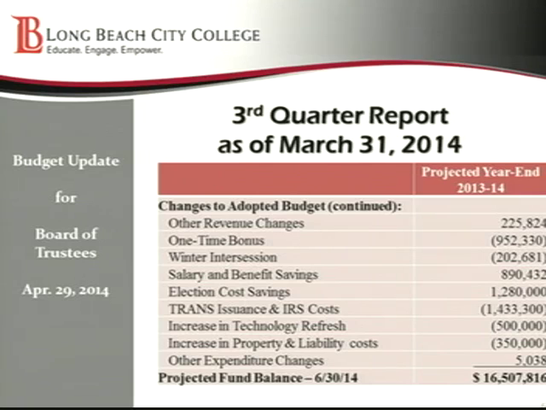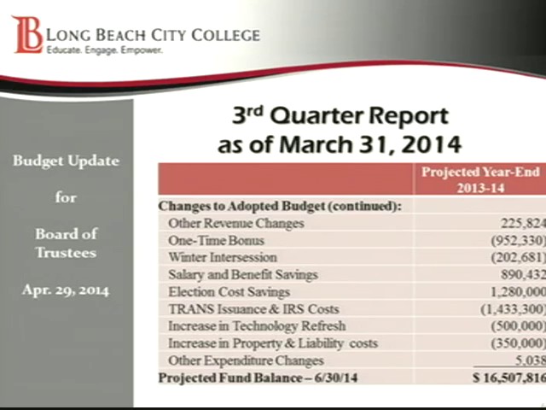The winter intersession, this does not include the extension courses. This is strictly the winter intersession that counts towards our FTES. There was a cost of about $203,000. And then we have other salary and benefit savings that have occurred throughout the year, primarily due to vacancies that haven't been filled throughout this entire year, of about $890,000.